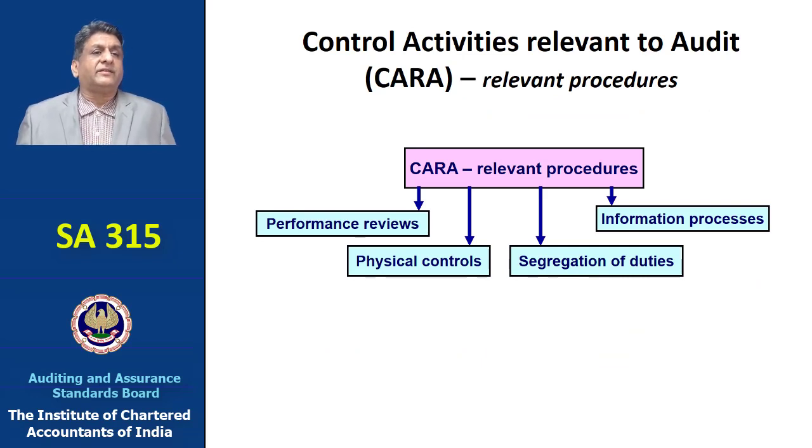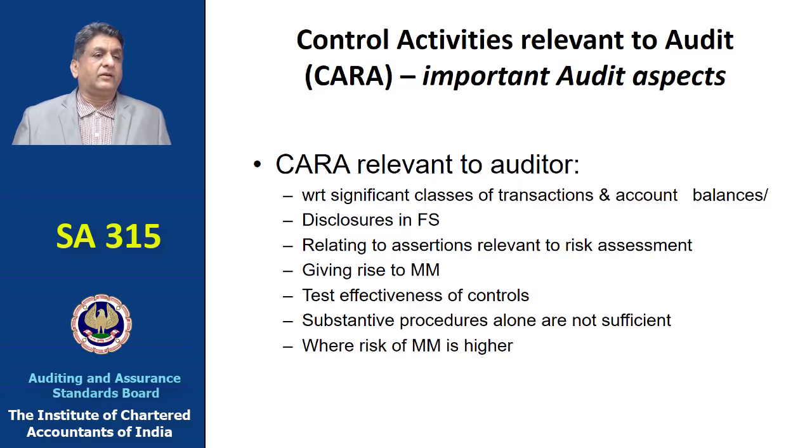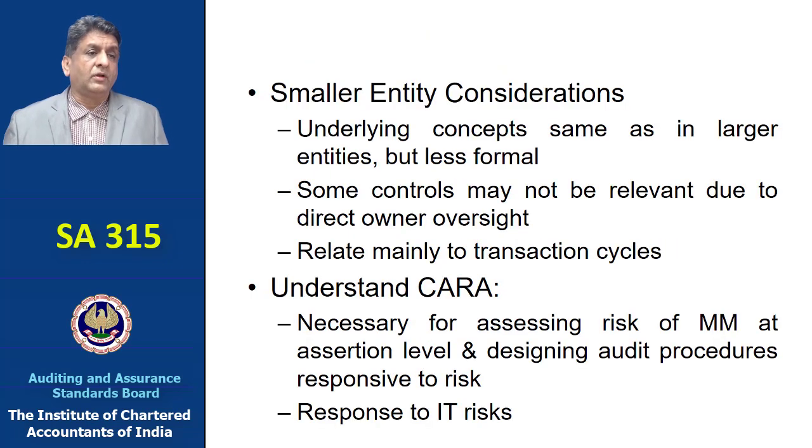Now, what are the control activities relevant to audit? So you may have performance reviews, you may have reviews to see that the information is processed correctly, proper segregation of duties, and physical controls in place. So you have relevancies with reference to significant classes of transaction, account balances, the disclosures which are made, the decisions which are made which are relevant to risk assessment, the effectiveness of control need to be tested, whether substantive procedures alone in itself are sufficient or not, and whether there could be a possibility where the risk of material misstatement could be higher, then the control activities need to be performed would be much more.